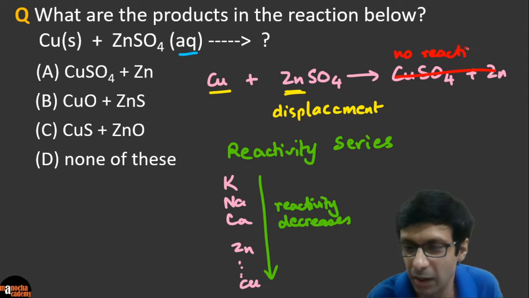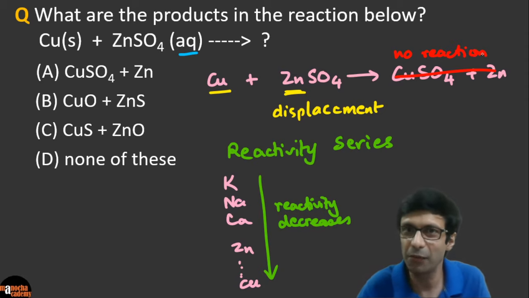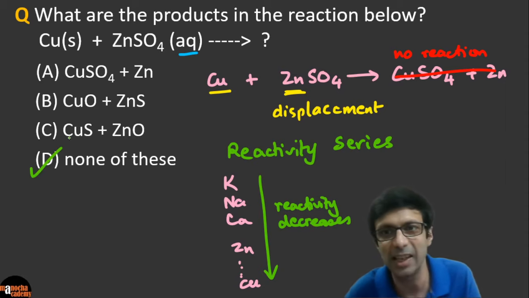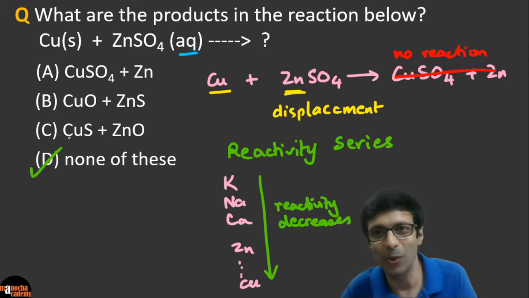Nothing will happen. If it was the opposite, zinc plus copper sulfate, then a reaction would happen, right? Then you'll get zinc sulfate plus copper. So the right answer here, superb, guys, is going to be D. None of these. So this was a trick question, and the answer is no reaction.